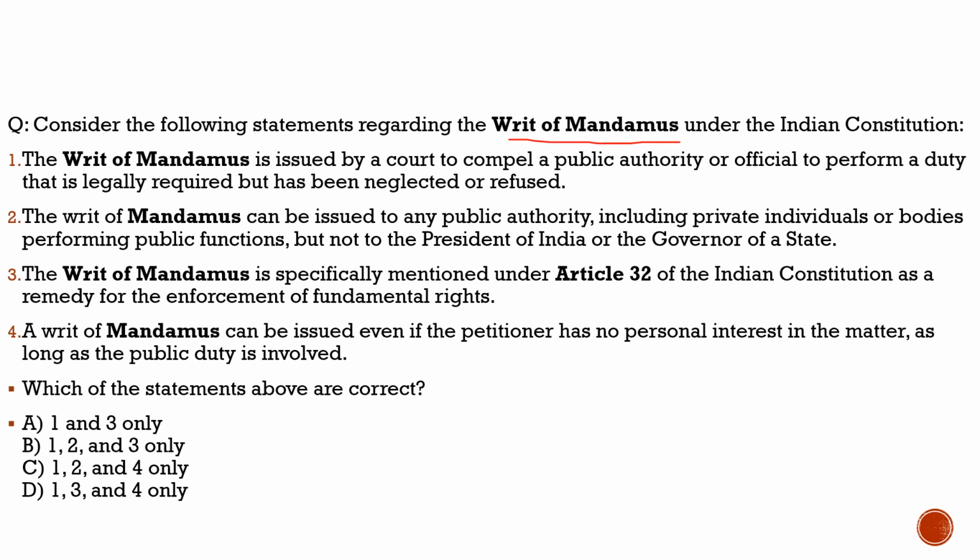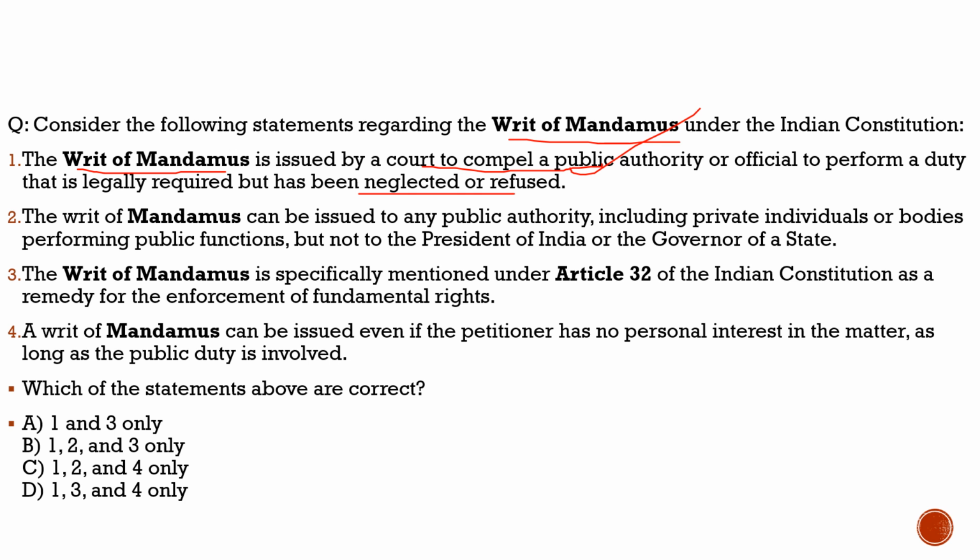The first statement: the writ of mandamus is issued by a court to compel a public authority or official to perform a duty that is legally required but has been neglected or refused. 100% correct. Nothing wrong with the statement. It is issued by the Supreme Court with respect to the fundamental rights and High Court with respect to any right. Here we are discussing it with respect to the fundamental rights, as it is under the jurisdiction of the Supreme Court. Only they can issue such writs if the fundamental rights are violated. So with respect to the Supreme Court, this statement is correct.